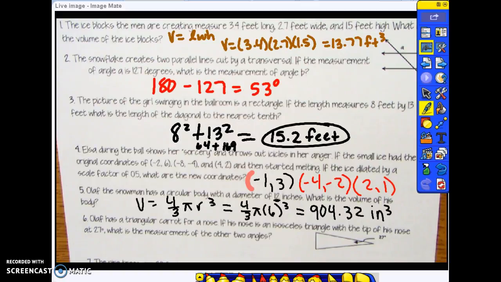For number 6, Olaf has a triangular carrot for a nose. If his nose is an isosceles triangle with the tip of his nose at 27 degrees, what is the measurement of the other two angles? Isosceles means that these two angles are congruent. So we have to subtract the angle that we know from 180. That leaves us with 153. When we divide by 2, we find that each angle is 76 5/10 degrees.